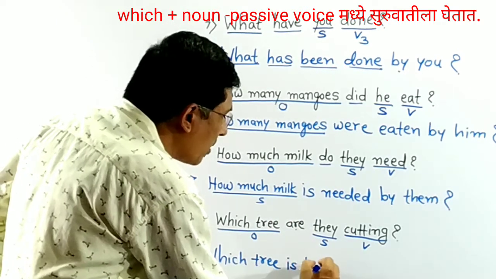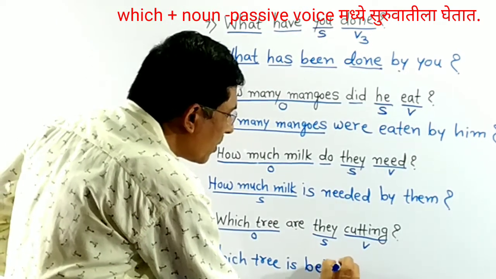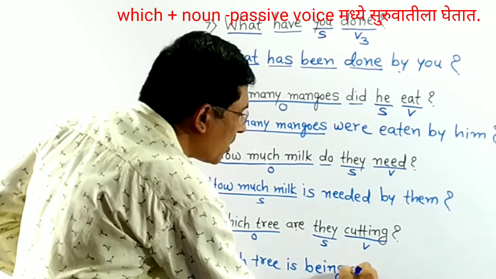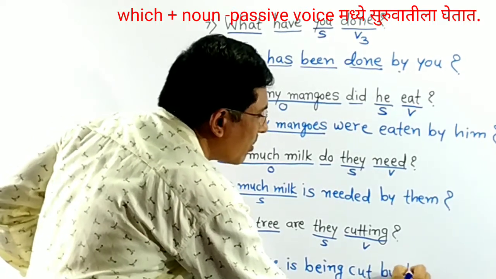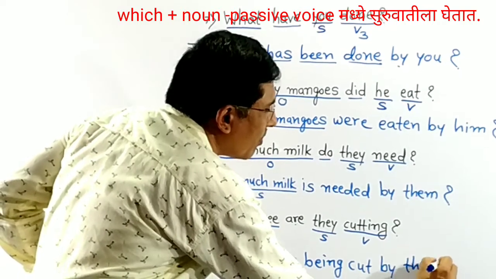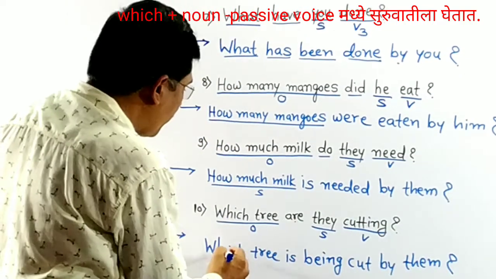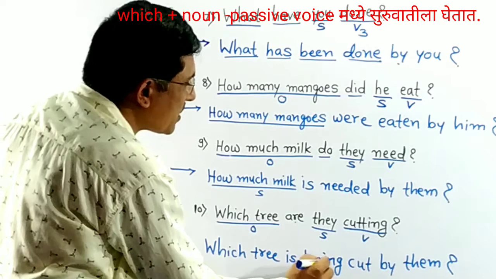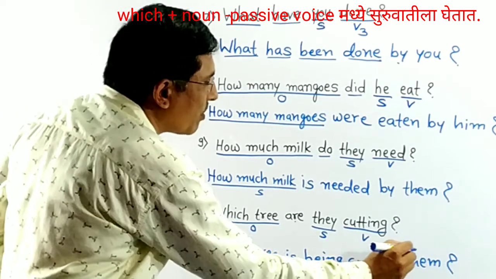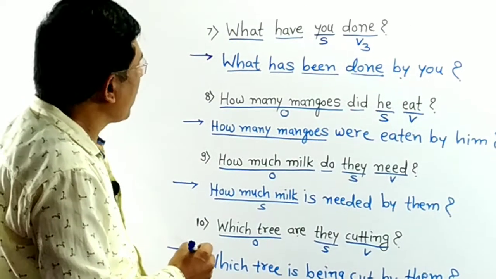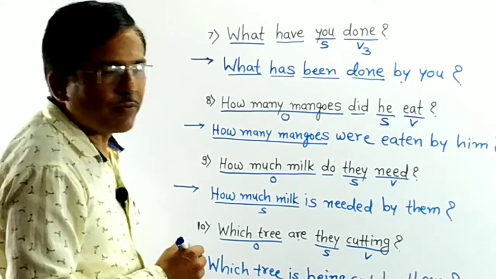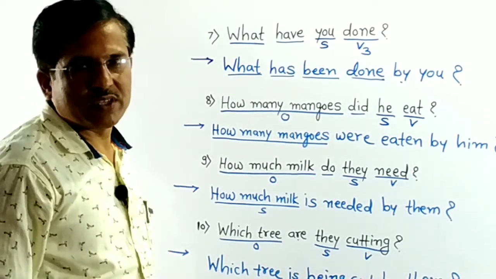Take being. V3 form of cut, cut. They becomes by them. Which tree is being cut by them? So in this way we can change passive voice of WH questions.